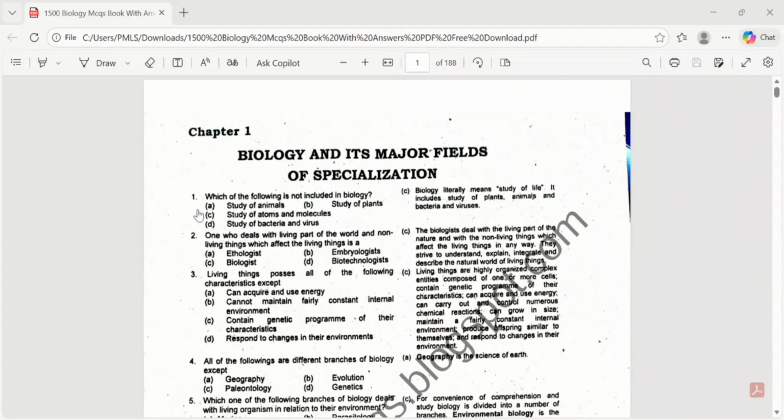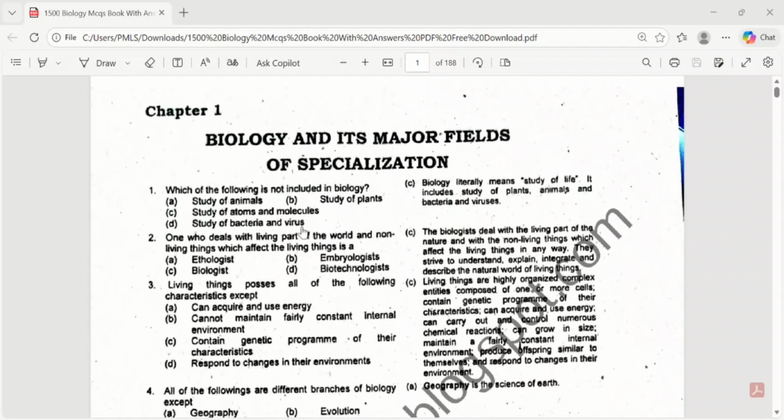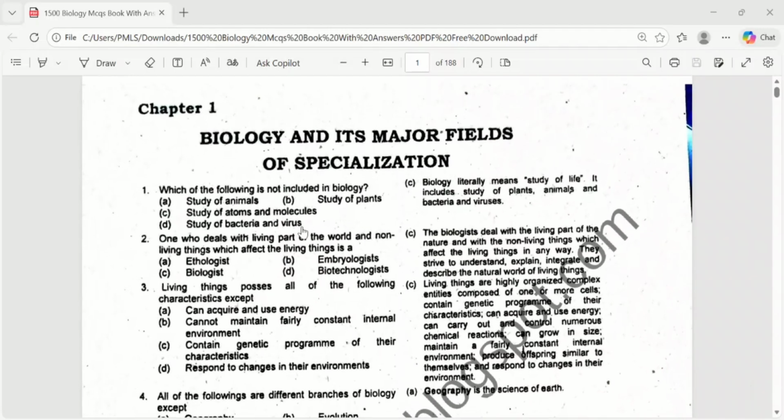Which of the following is not included in biology? You have to read the options and tell me which of the following is not included in biology. Study of animals is included in biology. Study of plants is also included in biology. Study of atoms and molecules is also included in biology. Is that right? No. Study of atoms and molecules is not included in biology.